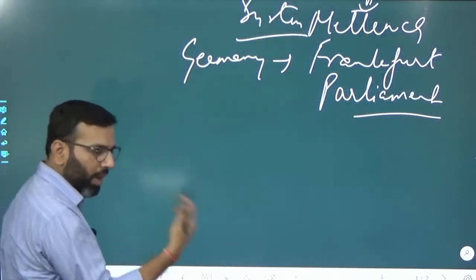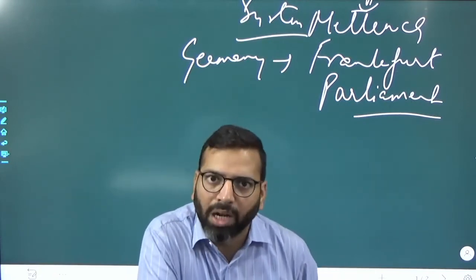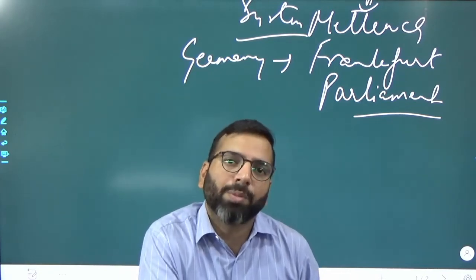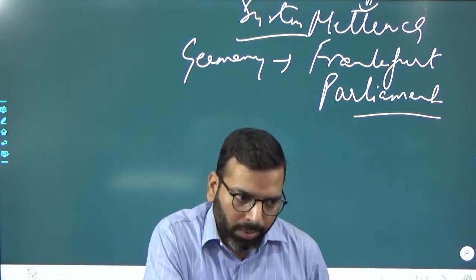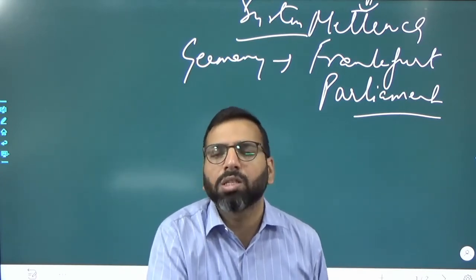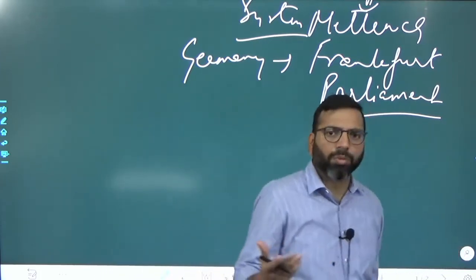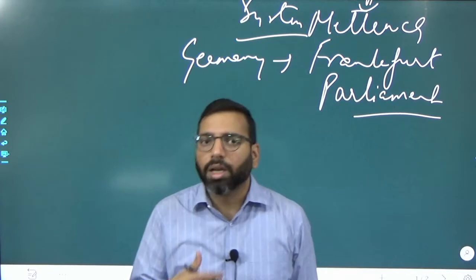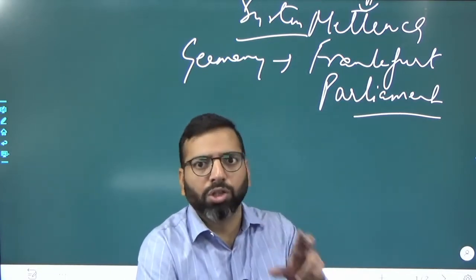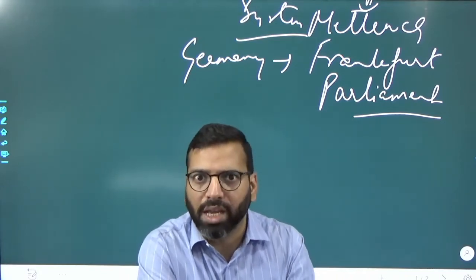But it failed. Why failed? Because we find that the Frankfurt Parliament could not succeed. In France, the Second Republic was overthrown by, again, monarchical form of government established under this Louis Bonaparte, and this led to the establishment of a second monarchy. So that again was against the principle of your liberalism to some extent. So this you should write in your second part of the body.